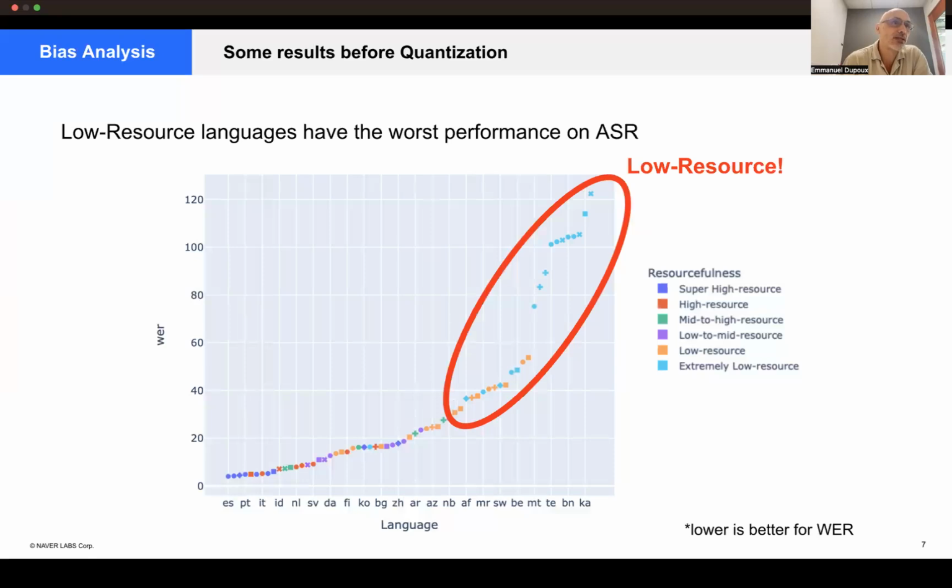There's at least one point which is below 20%. So that means that you can have very good performance with very, very low resource languages. What language is that, and what could explain this?